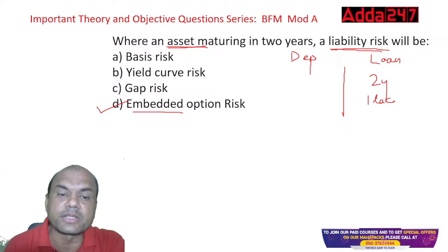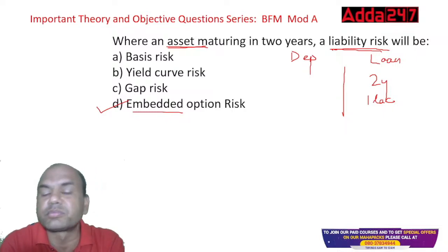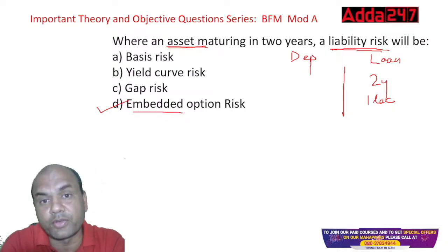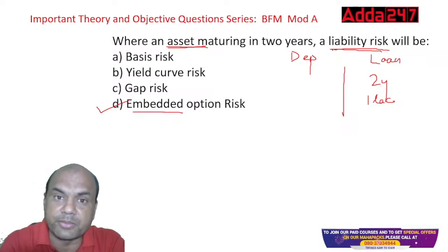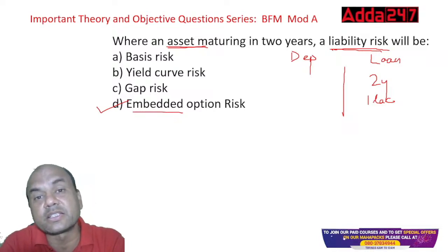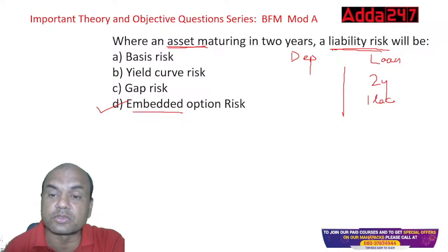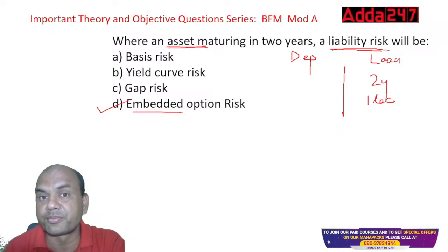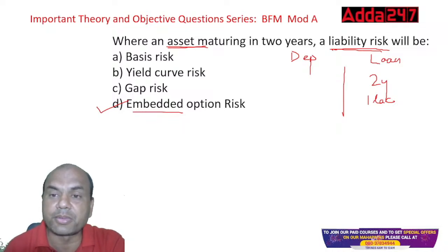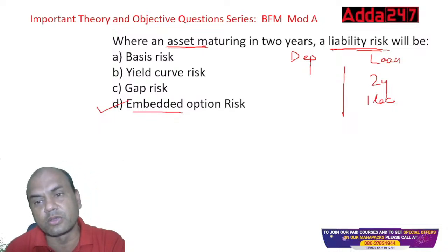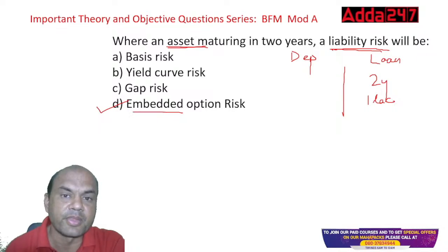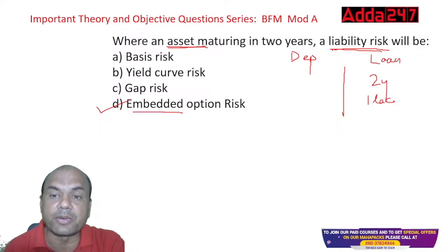So embedded option risk means there is a chance of withdrawal of FDs, withdrawal of savings deposits, plus there is a chance of repayment of these loans also. Now this is from the loan side. Somebody repays these loans. So embedded option risk is for both sides, loan also and deposit also. Here we are talking of the liability, deposit side. So that's why it's a main embedded option risk.